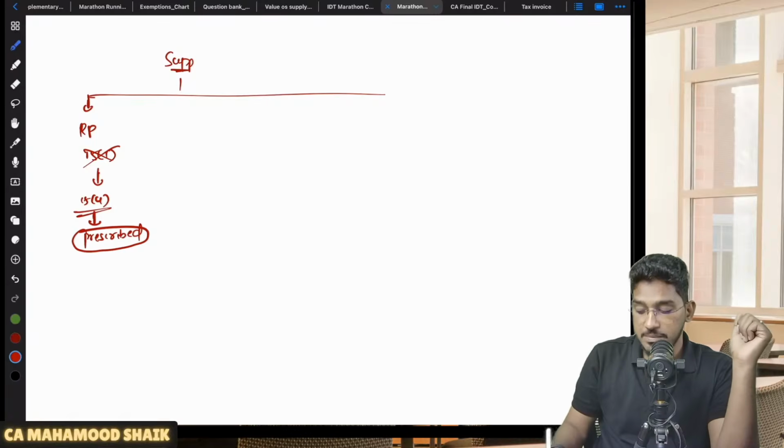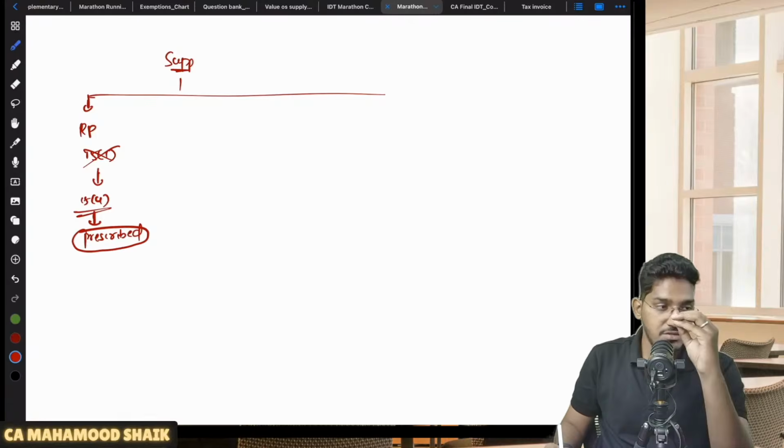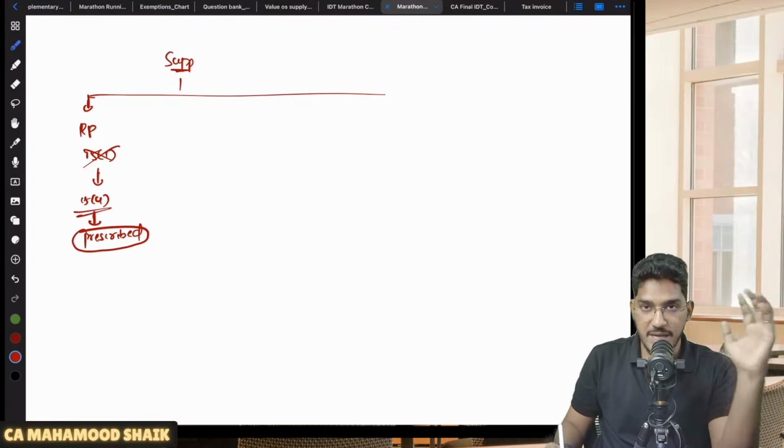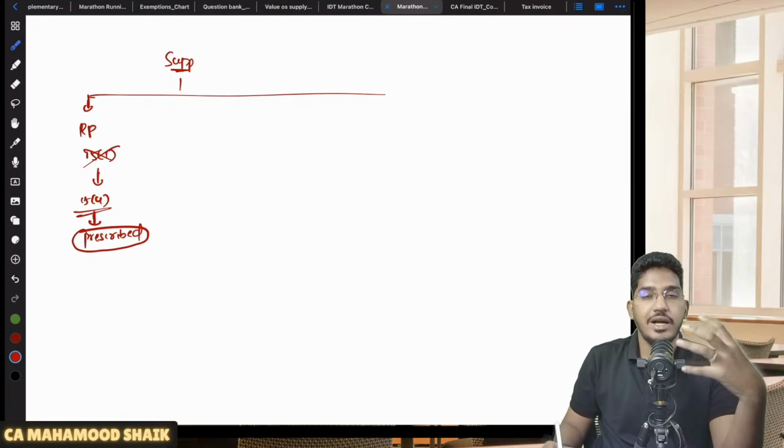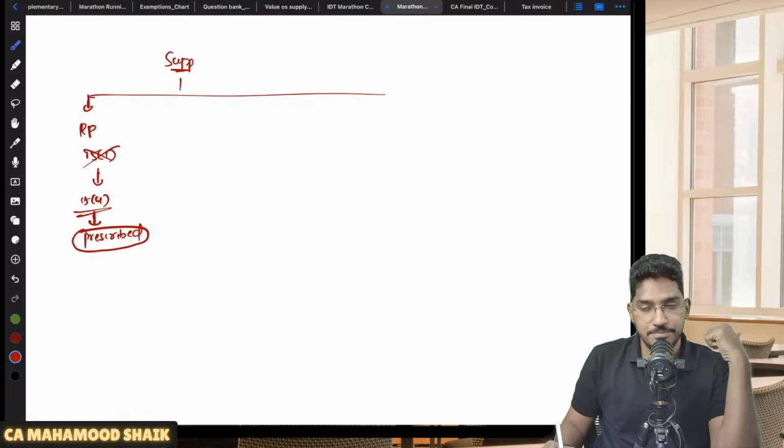Whenever the supply is happening between related persons, then you can't come to 15 subsection 1. Transaction value will not become applicable. Transaction value will not be accepted. Some rules are prescribed under 15 subsection 4. According to those rules, you have to determine the value of supply.